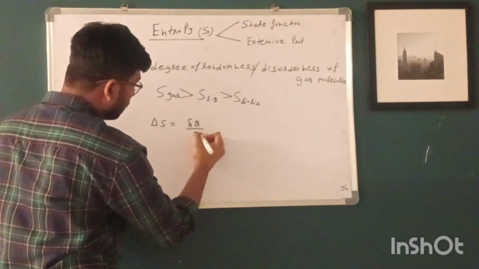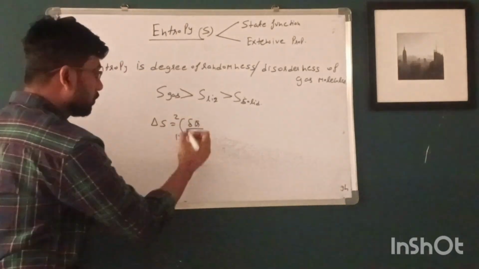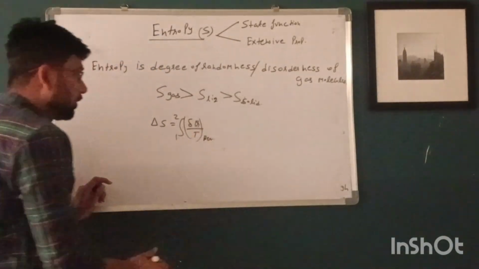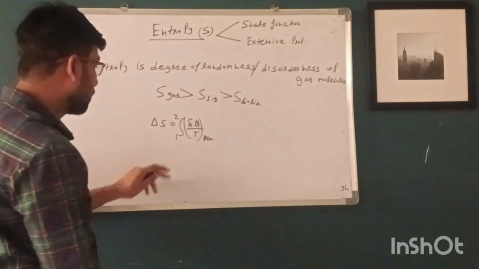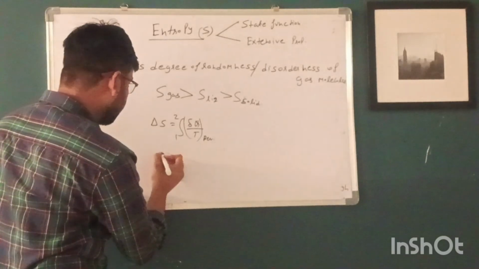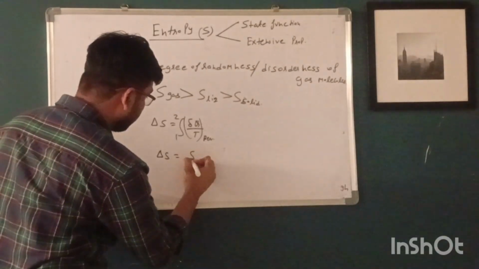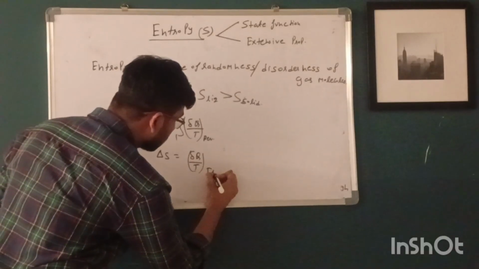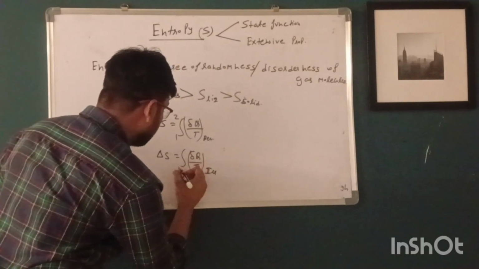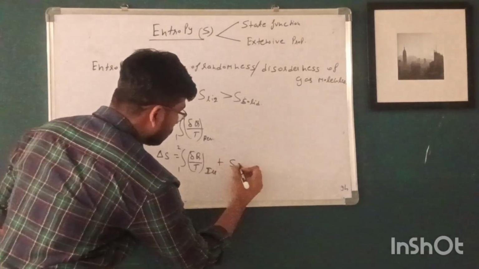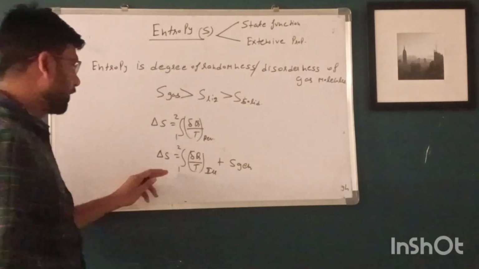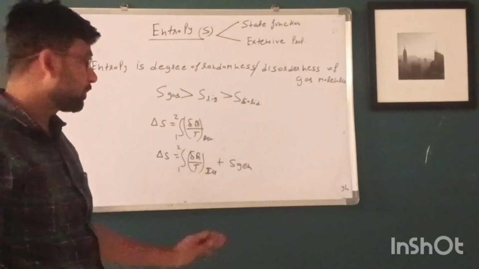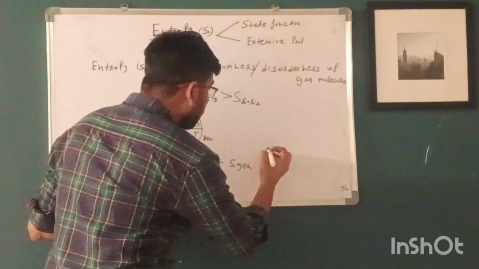And this is the formula which is used to calculate the entropy change: change in entropy equals heat transfer upon temperature in case of a reversible process. And for an irreversible process, change in entropy becomes equal to the del Q by T for the reversible process plus entropy generation.